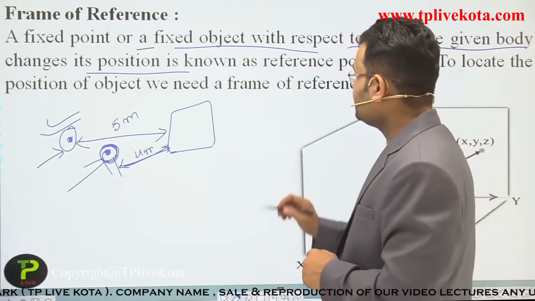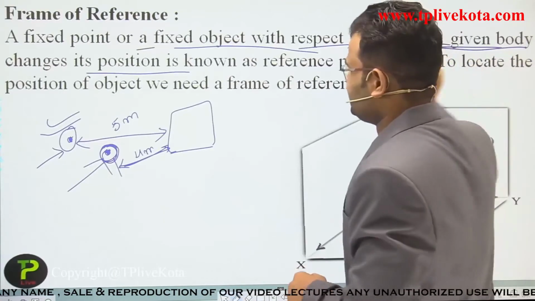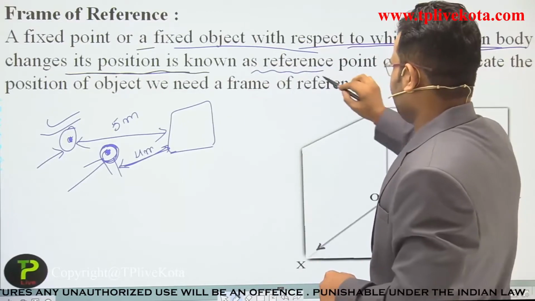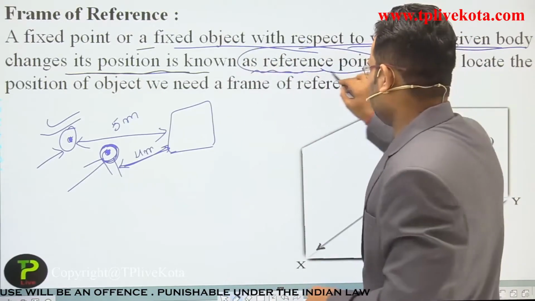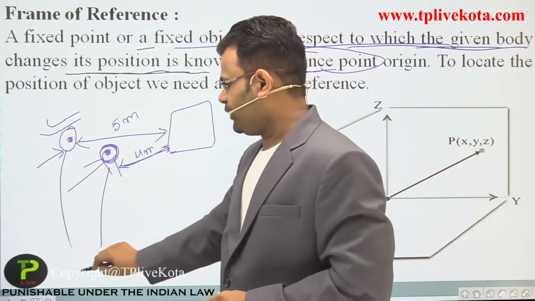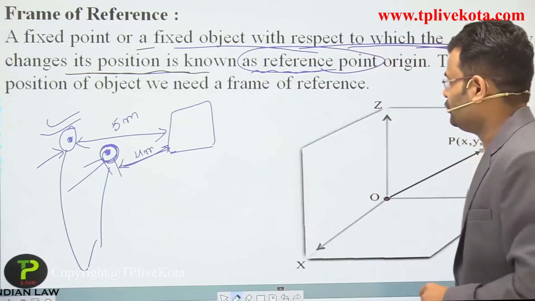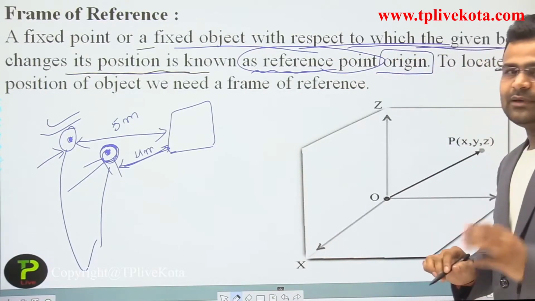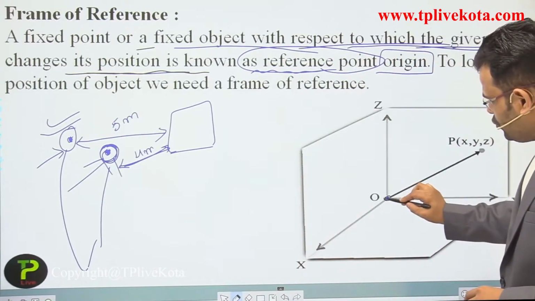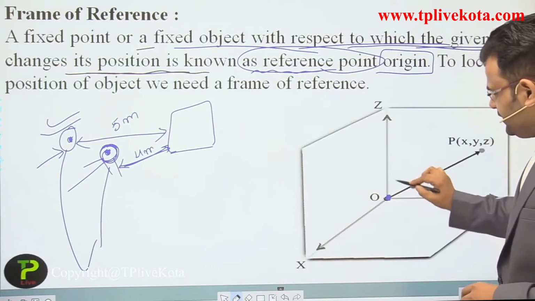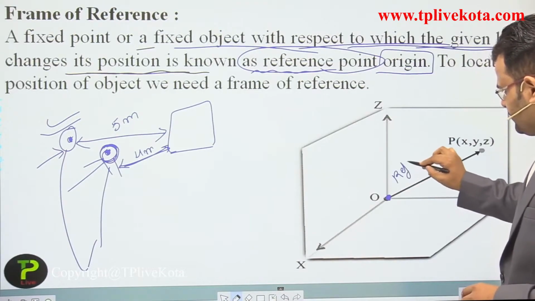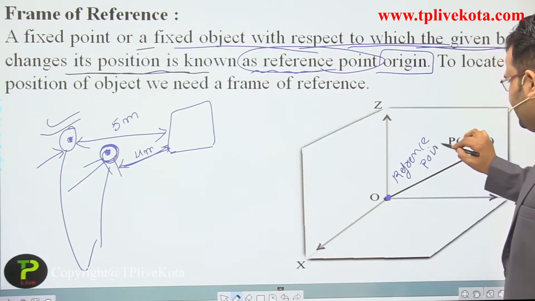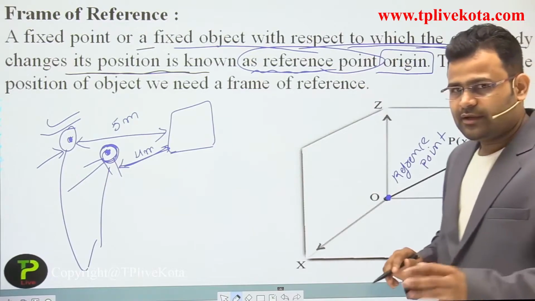Okay, so we require a fixed point to measure the position of an object. That point is called a reference point, or origin. In that diagram our reference point is O. Okay students, in that diagram we use a reference point.